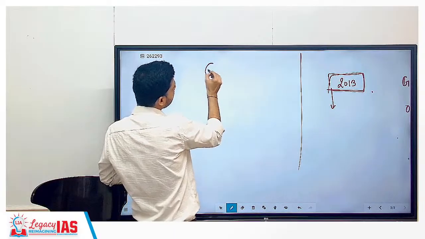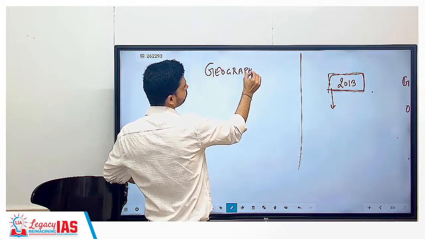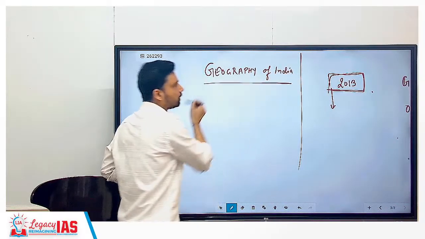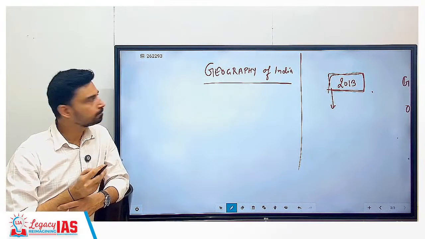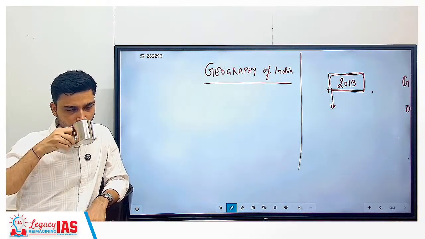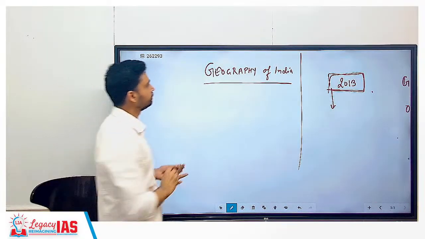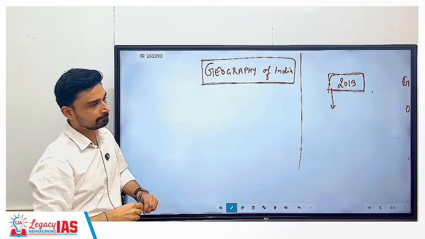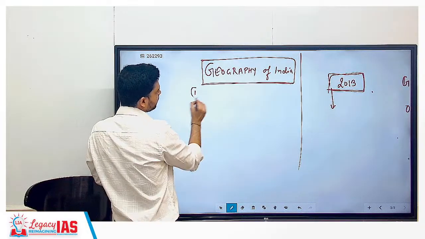Now the second important part of geography is the geography of India. In the geography of India, we have to study several chapters.